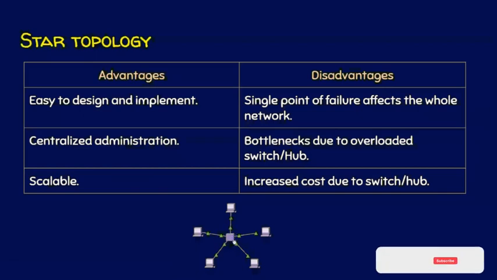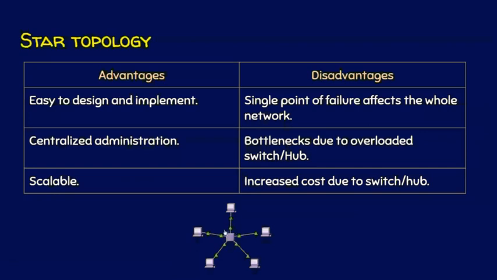A failure in this central node will affect the entire network. If this node, that is the switch or the hub, fails, no communication can take place. At the same time, if this node is overloaded with a lot of traffic and a lot of processing, then the communication or the performance is affected. That is what we call a bottleneck.